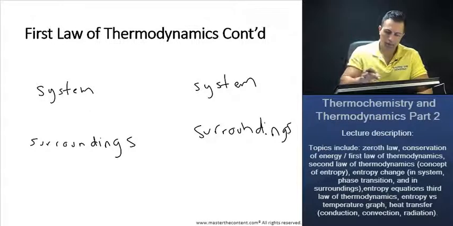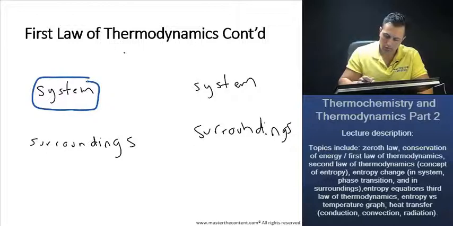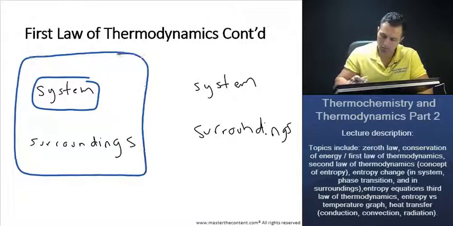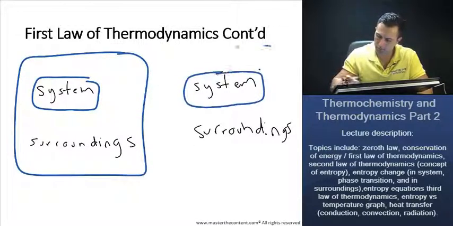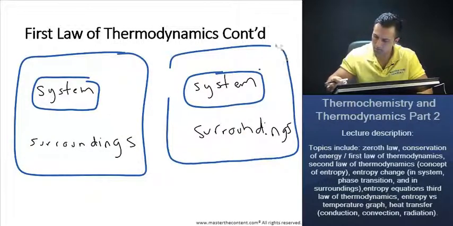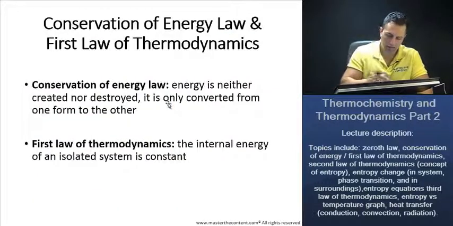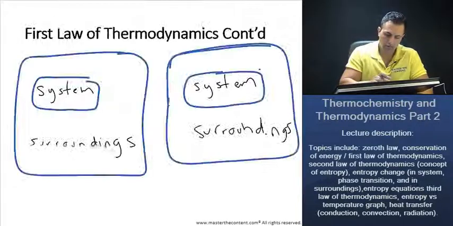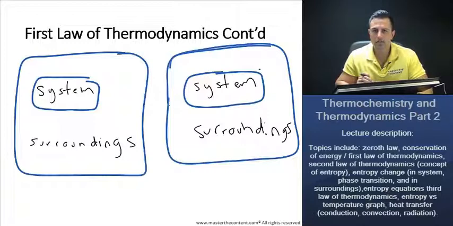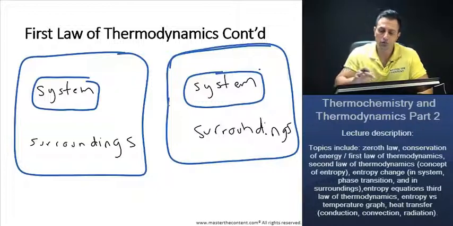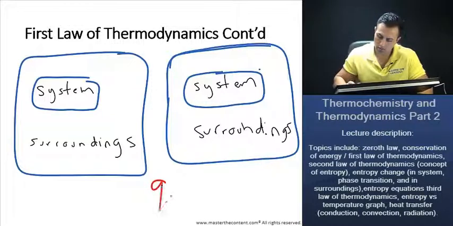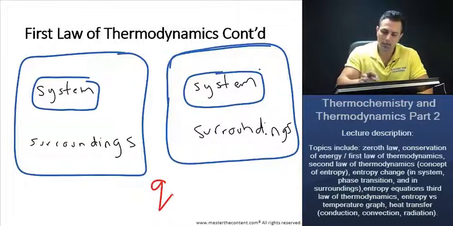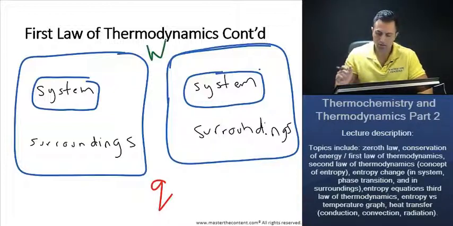Here's our system, and this is our surroundings. We just said that the internal energy of an isolated system is constant. If the internal energy of an isolated system is constant, yet now it wants to exchange energy with its surroundings, it can do so through two processes. One is through heat, and the second way is through work.